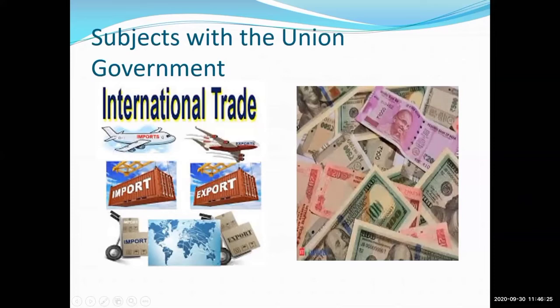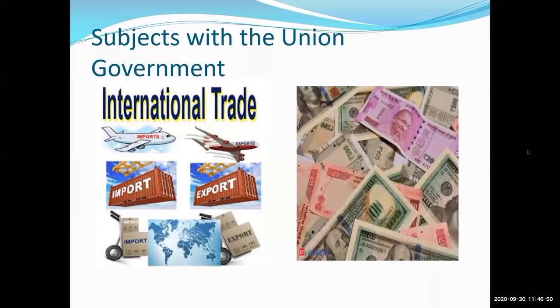It means import and export. Does anyone know the meaning of import and export? What is import and what is export?